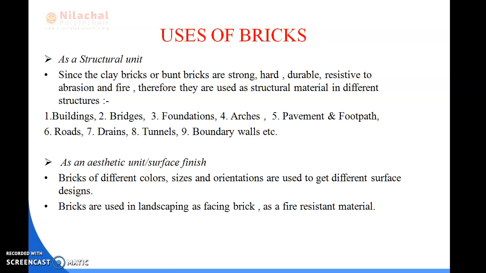Next, bricks are used in landscaping as facing brick and as a fire resistant material. Also, bricks are used in landscaping as facing brick and as a fire resistant material.